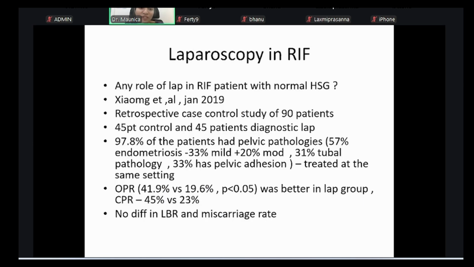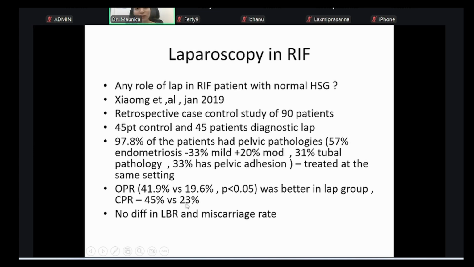Coming to laparoscopy. Now, diagnostic laparoscopy in all is not recommended. That is a very proper thing. Only go for laparoscopy when there is an abnormal HSG, or there are some abnormal findings on scan like hydrosalpinx. Because even if you find certain subtle things like grade 1 endometriosis or small things, certain pelvic adhesions also, even if you treat them, even post that, they found there was not much difference. Yes, there was a little difference, but there was no difference in the live birth rate.